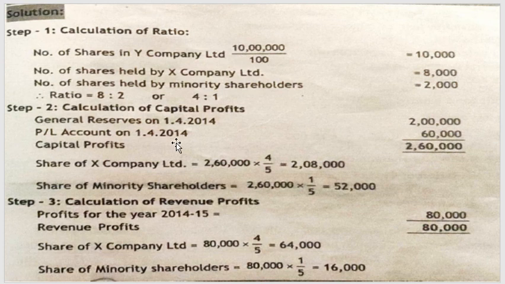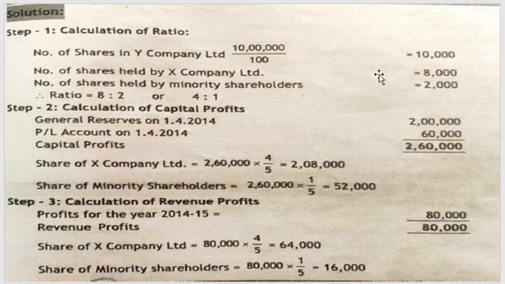Whatever we are working out in the calculation is all about the subsidiary company. When we prepare the balance sheet, we will show the parent as well as the subsidiary company share. The solution and the steps involved here are all related to the subsidiary company. So in the step of calculation of ratio, we have found that the total number of shares of Y Limited is 10,000.